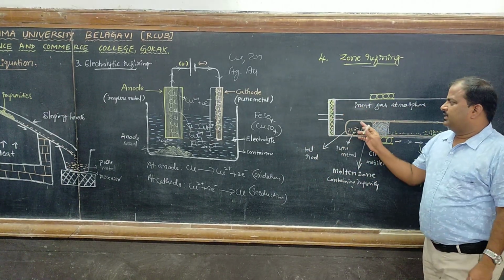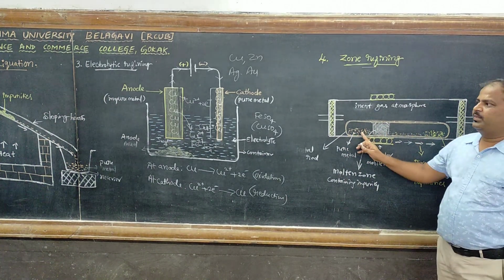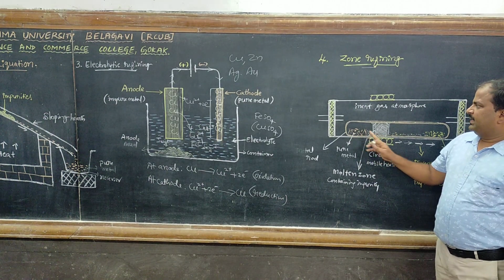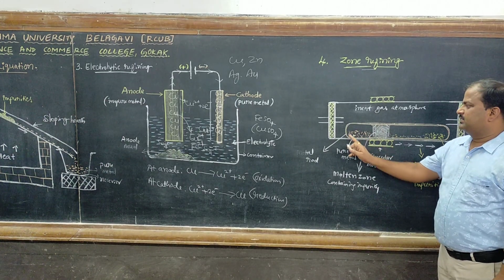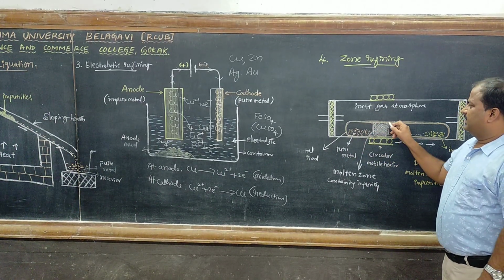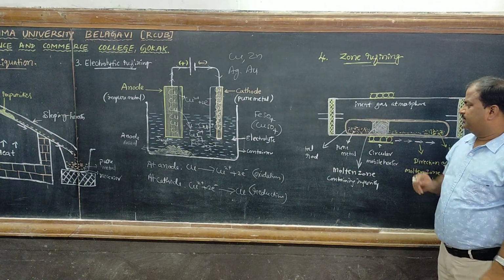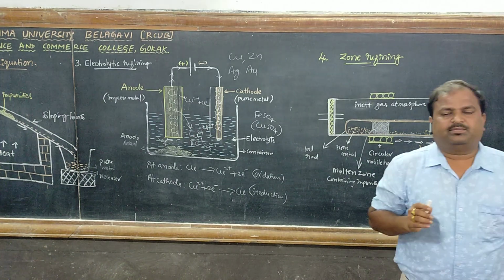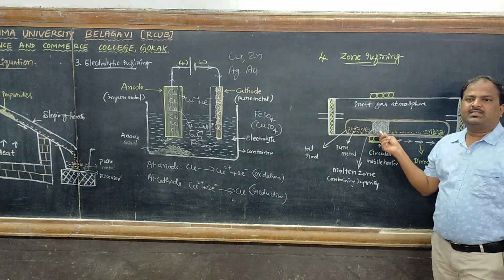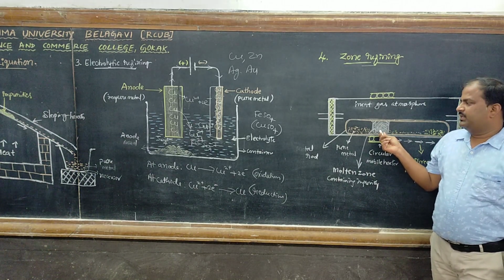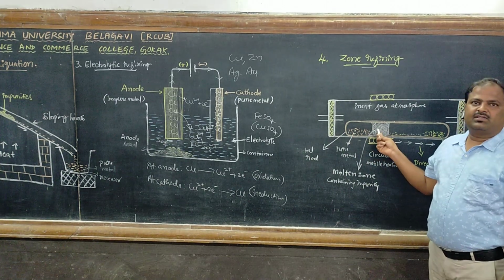In this chamber, the crude metal is taken in a metal rod. It is fitted with a circular mobile heater. This is the crude metal, and this is the molten state, the molten zone. Here, the crude metal contains impurities. Here, impurities are more soluble than the metal. Metal crystallizes here, while impurities remain soluble.